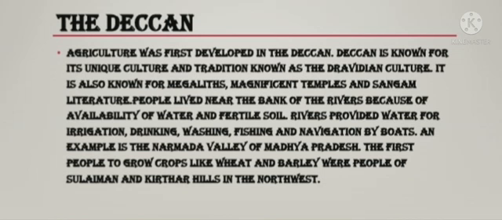People lived near the banks of the rivers because of the availability of water and fertile soil. Rivers provided water for irrigation, drinking, washing, fishing and navigation by boats. An example is the Narmada Valley of Madhya Pradesh. The first people to grow crops were the people of the Suleiman and Kirthar hills in the northwest.